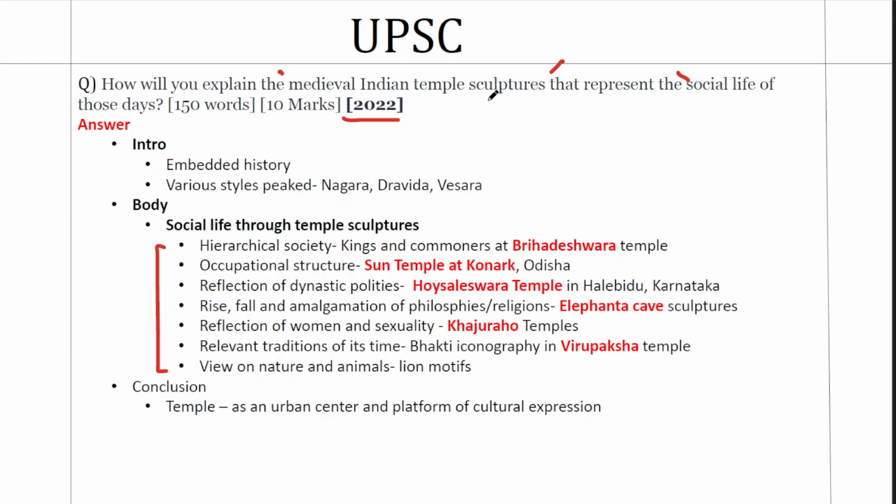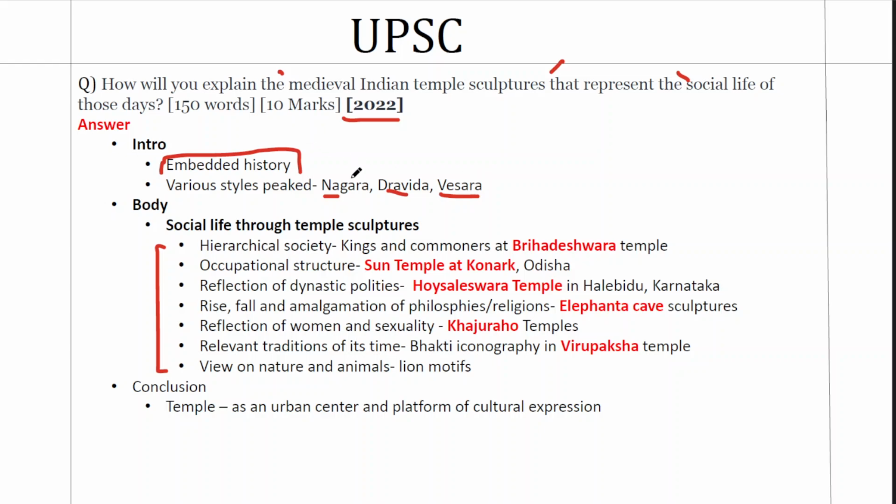So since the question is about the embedded nature of sculptures, we'll start the question with that particular keyword. We'll say that sculptures are embedded history. They are a historical source from which we can have information about the social life of its times. Then we can also give one more value addition there, because medieval India is a time when different styles like the Nagara, Dravida or the Vesara style peaked or reached its zenith.